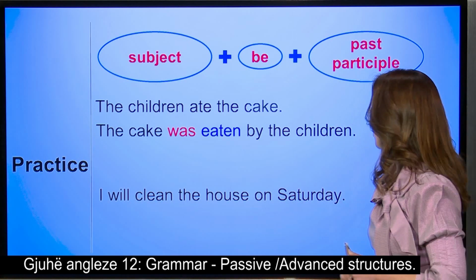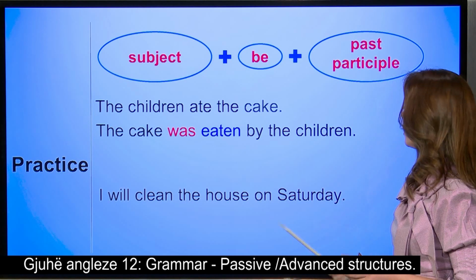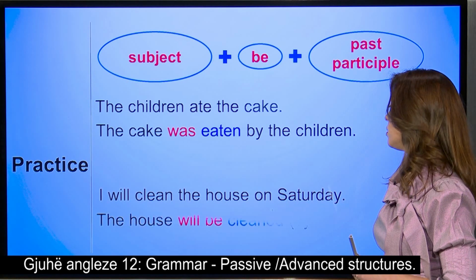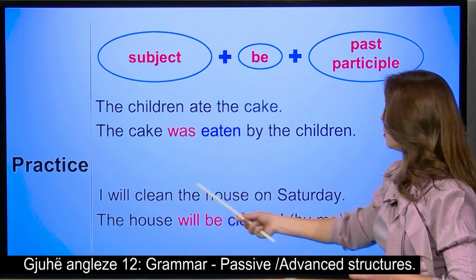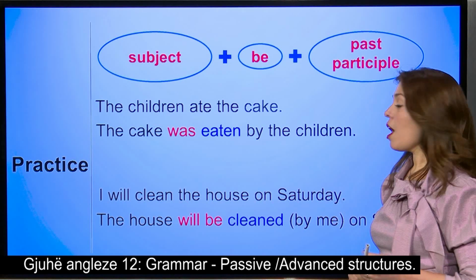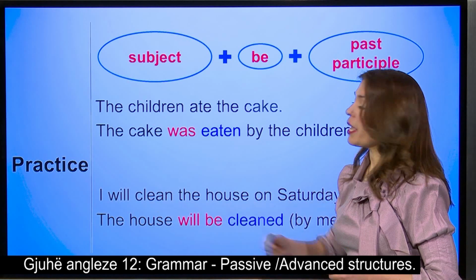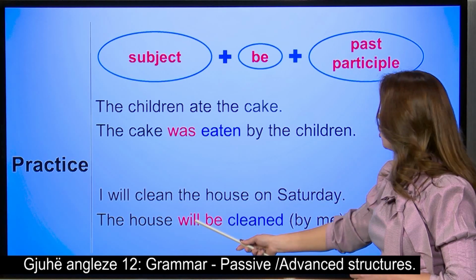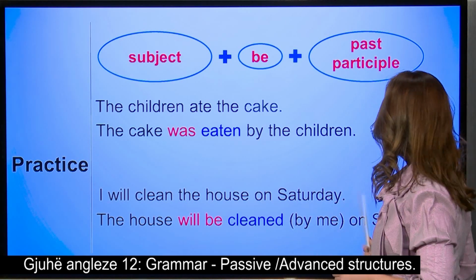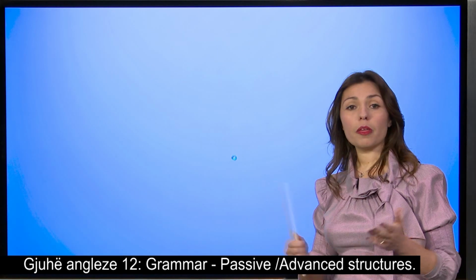Let's move on to another example. I will clean the house on Saturday. Find the object, please. What will I clean? I'll clean the house. So the object will become a subject. So the house. Let's see what tense it is here. It is a future tense. So the house will be. And our main verb, clean, in the past participle, will be cleaned. We can state by me, or maybe not, on Saturday. These are the simple forms of the passive.